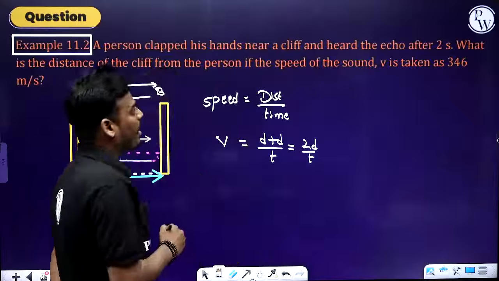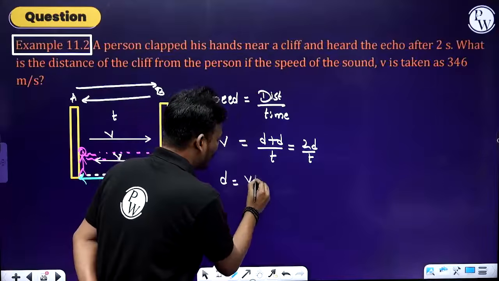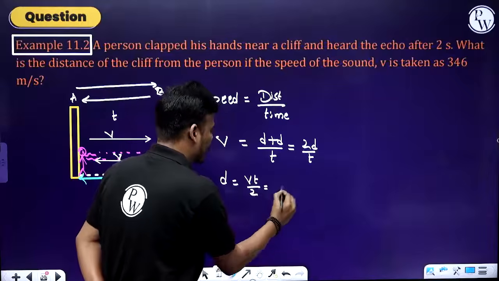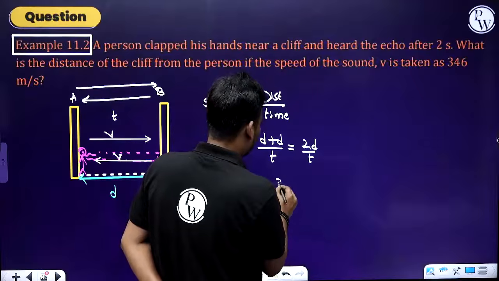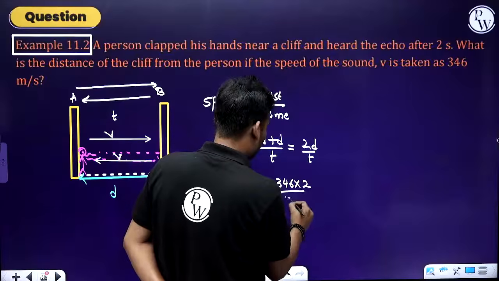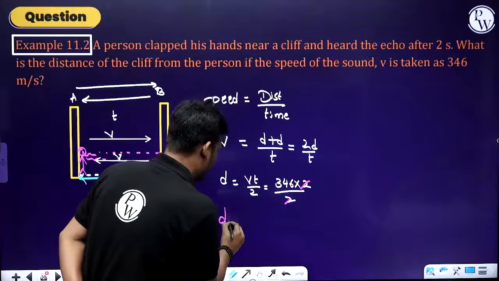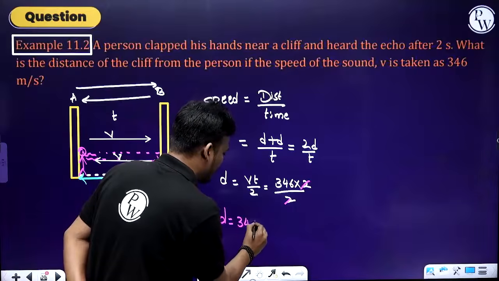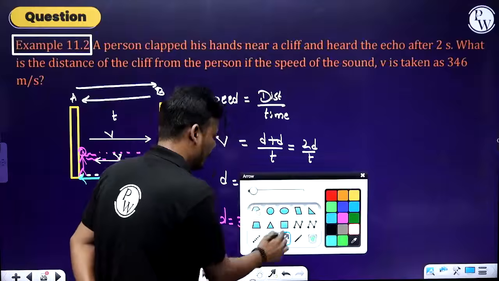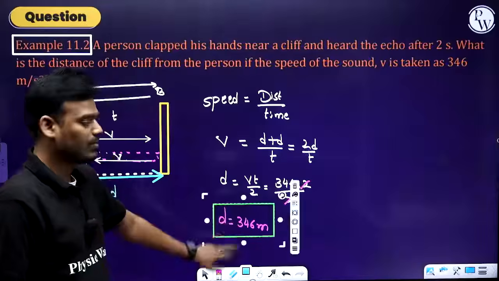And here they have asked for the distance, therefore rearrange this equation. d equals vt divided by 2. That equals 346 into time, that is 2 seconds, divided by 2. The 2 gets cancelled, and finally the distance is 346 meters. Simple calculations, nothing else.